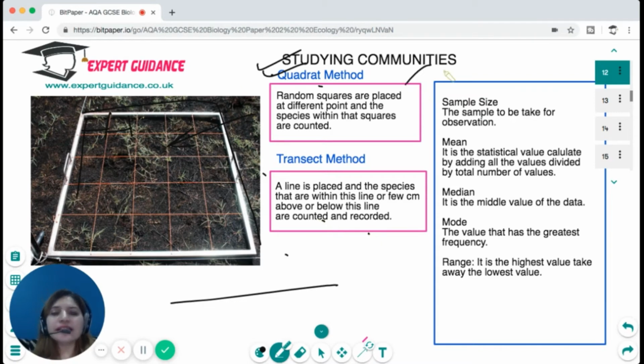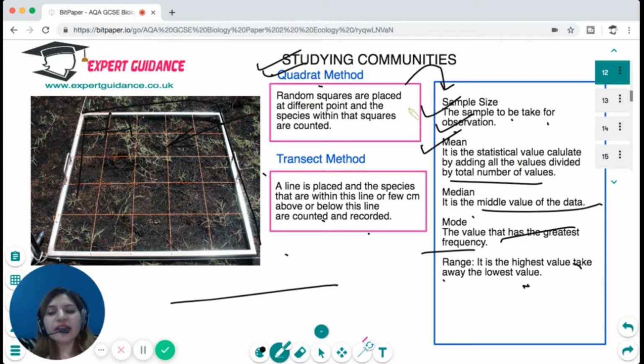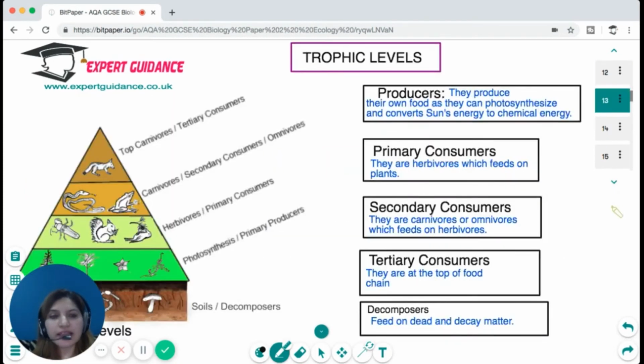Now, there are certain terms you should know about the practical. The sample size is the sample to be taken for observation. We calculate all the data and then we find the mean. So mean is the statistical value, which is calculated by adding all the values and dividing by the total number of values. Then median is the middle value of the data. Mode is the value that has the greatest frequency, and range is the highest value take away the lowest value. Okay, so I hope you know the various ways of studying communities and the different statistical measurements that we do while studying them.